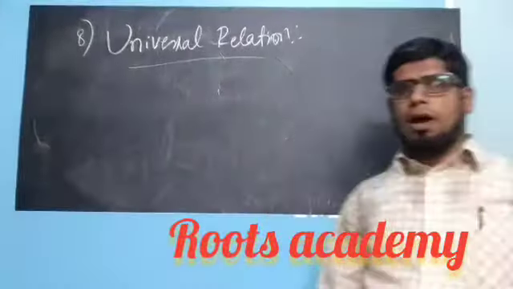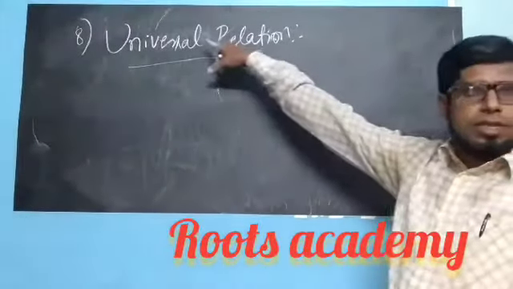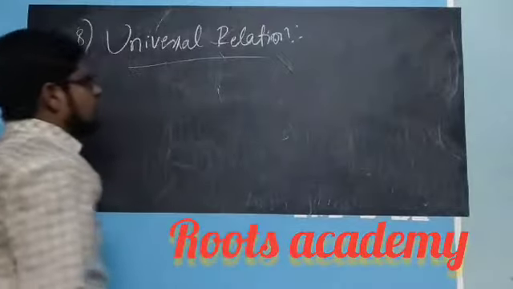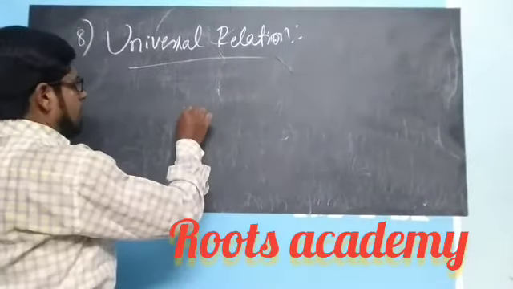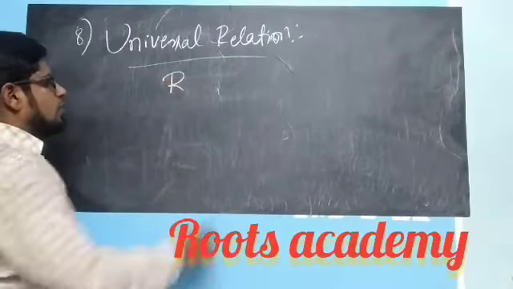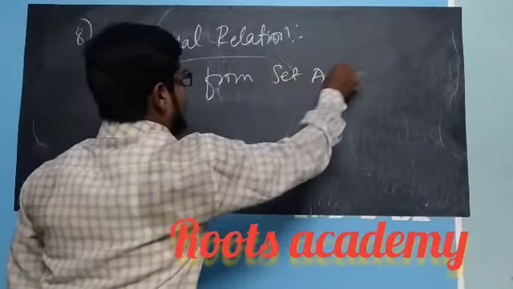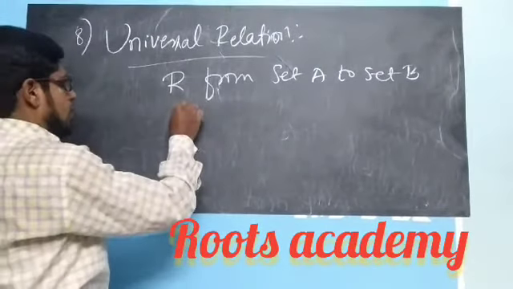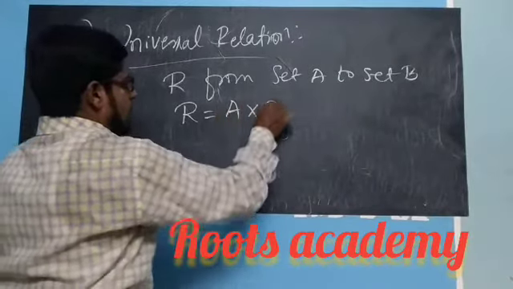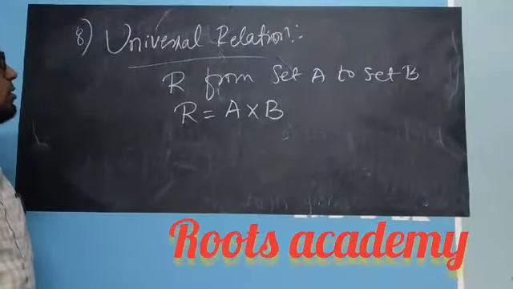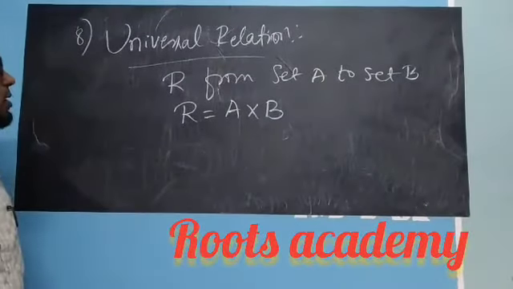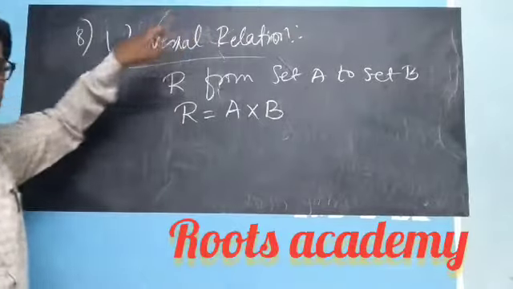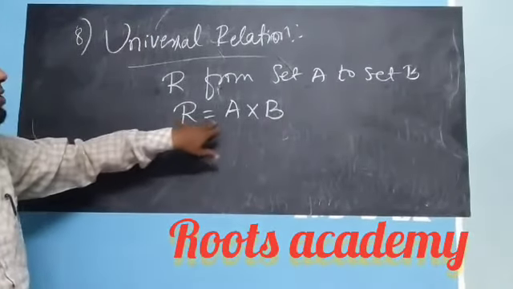Here a relation R is said to be a universal relation from set A to B if it is equal to the Cartesian product of set A and B. That means if R is a relation from set A to set B, where A and B are any two non-empty sets, then this relation should be equal to A cross B. So the definition of universal relation: a relation R from set A to B is said to be universal if R is equal to A cross B.